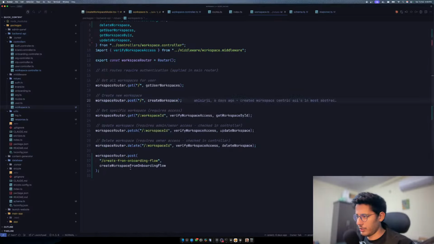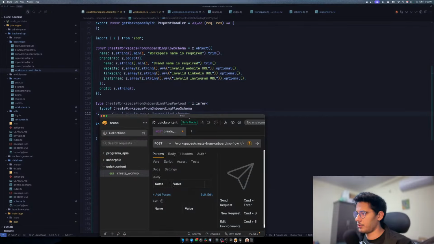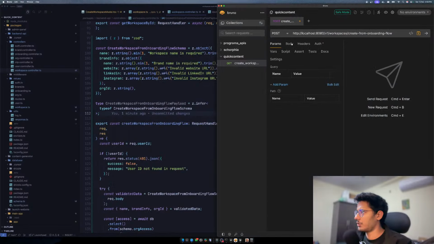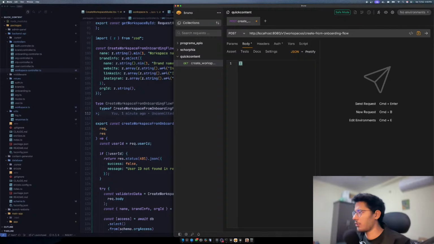Right, and then we need a lot of data. So what kind of data do we need? We need this kind of data. So let's quickly prepare this data. We need this in the body. So we'll go to body, and the body type we want is JSON. So let's create a JSON which has this kind of data. So the name of the workflow, we'll name this, I don't know, first workflow.